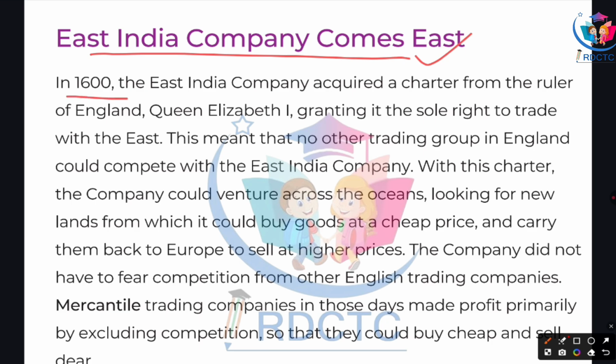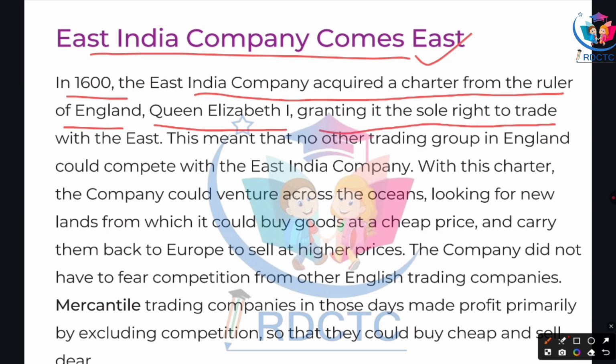In the 16th century, the East India Company acquired a charter from the ruler of England, Queen Elizabeth I, granting it the sole right to trade with the East. This meant that no other trading group in England could compete with the East India Company.